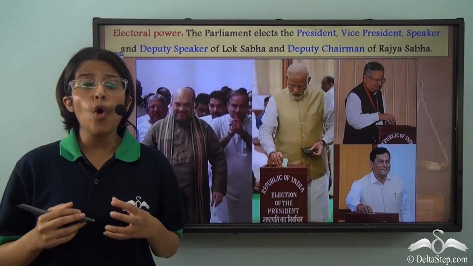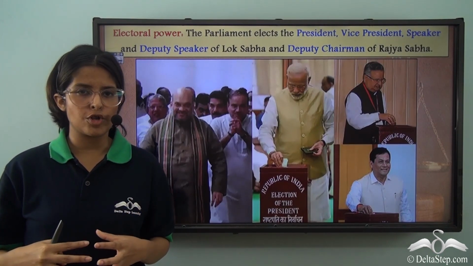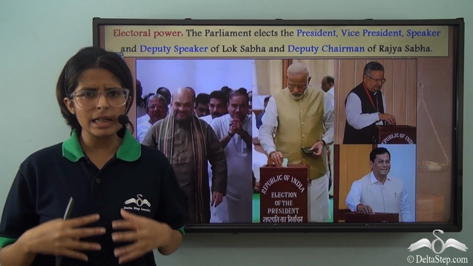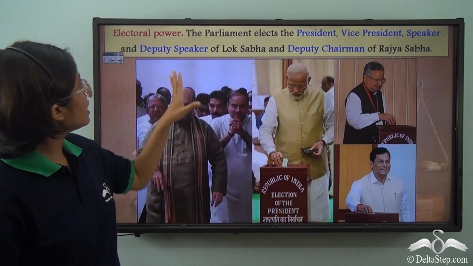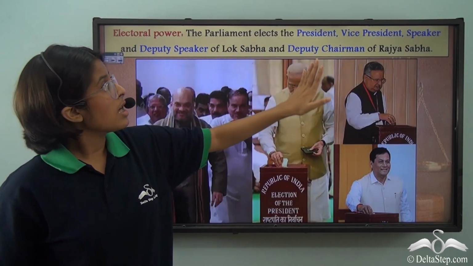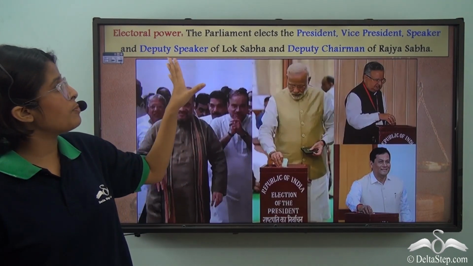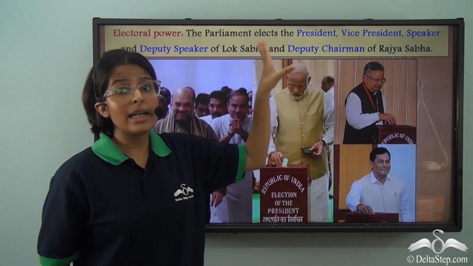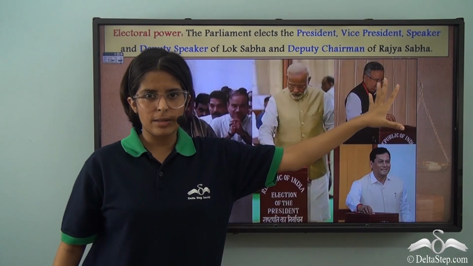Now the parliament also has some electoral functions. Who does the parliament elect? The parliament elects the president, the vice president, the speaker and the deputy speaker of Lok Sabha and the deputy chairman of Rajya Sabha.